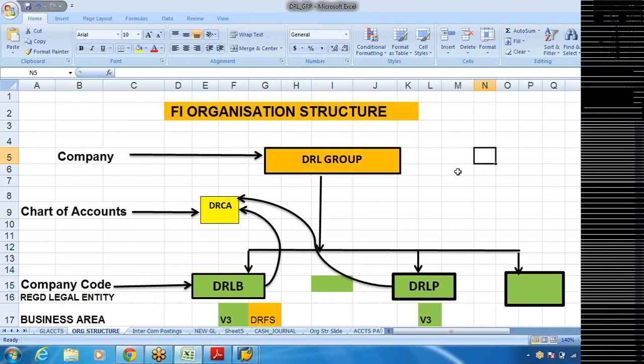For the time being, we are creating only the group company. That's all. Subsidiary companies, we have to define. There is another method, that is too early for us to understand now. We have created a company code. That is a subsidiary company of the group that we have created. We are going to link up now. I'll show you now. Okay.